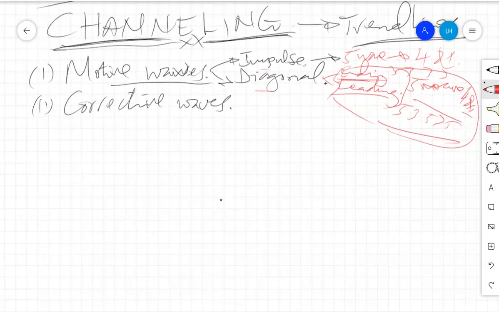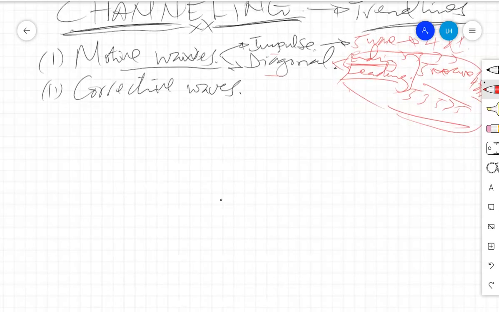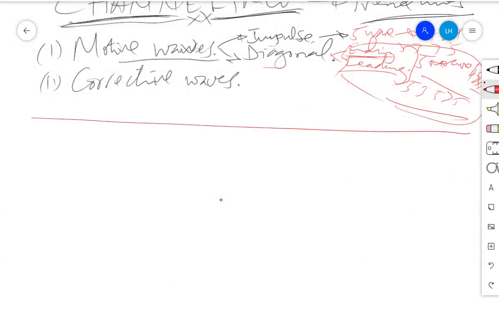Now, corrective waves are waves which move in the opposite direction from those major degree waves. So these are moving in an opposite way. If the higher degree is moving upside, corrective waves are those which will be moving downside, in the opposite direction from that one. So now let us see the issues of channeling in motive waves.